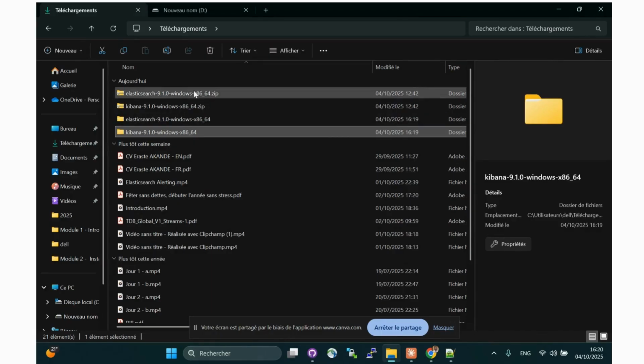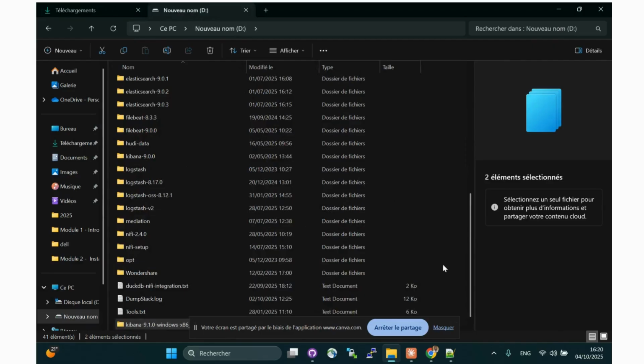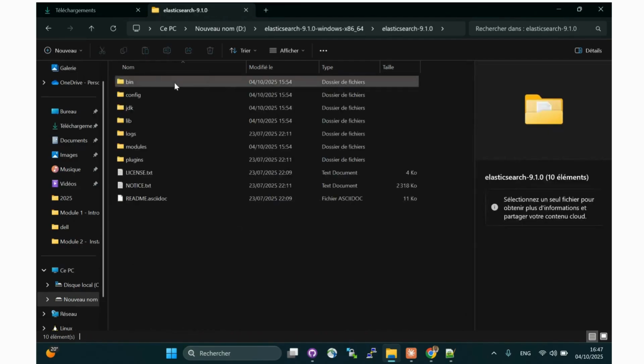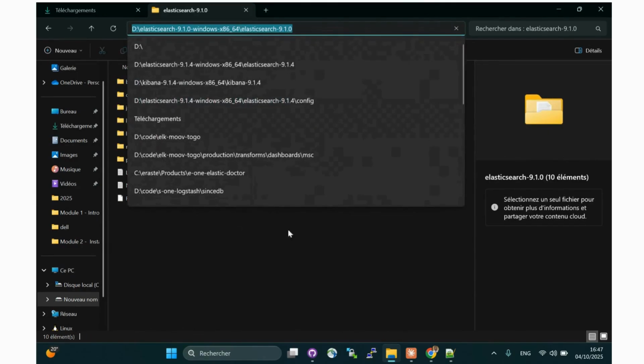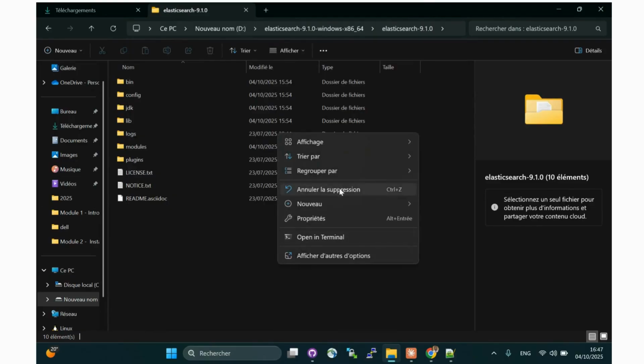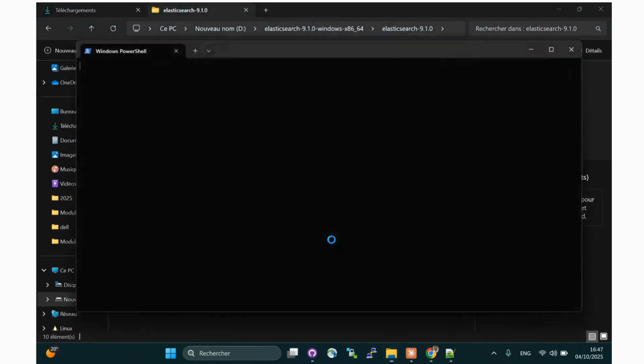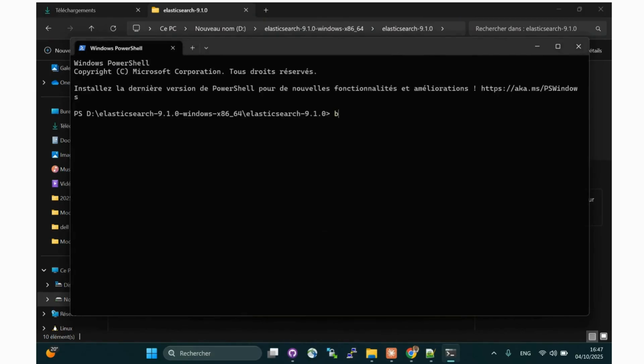Let's start with Elasticsearch. Open the Elasticsearch folder, then open a terminal window inside it. Run the command bin/elasticsearch. This command starts your Elasticsearch instance.